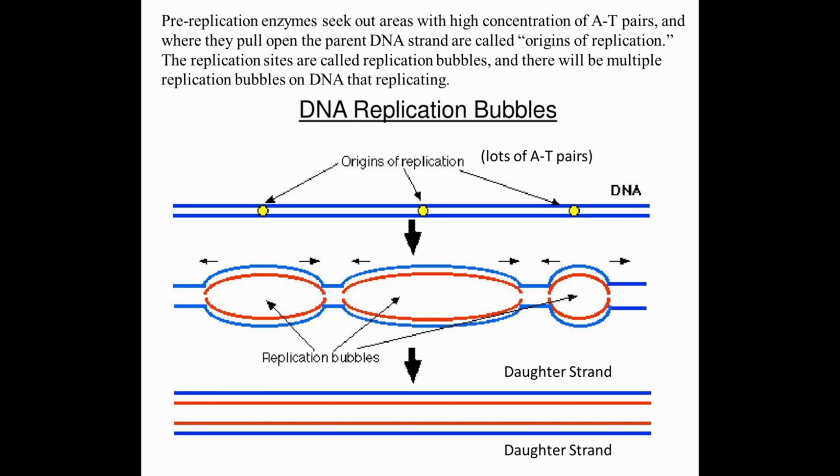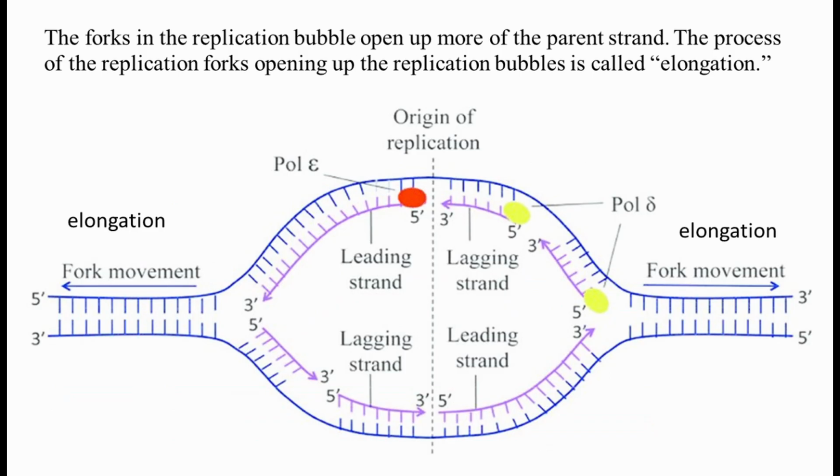The replication sites are called replication bubbles, and there will be multiple replication bubbles on DNA that is replicating. The figure shows multiple replication bubbles on a DNA strand. The forks in the replication bubble open up more of the parent strand. The process of the replication forks opening up the replication bubbles is called elongation.